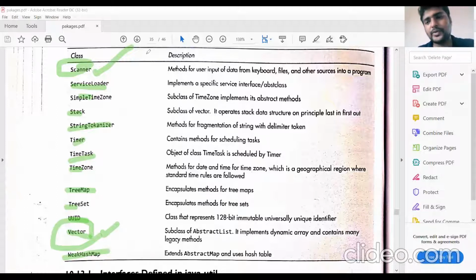Next one. A package is typically a collection of classes as well as interfaces also. So these are all the classes. Let us see what are the interfaces available in the util package. These are the interfaces available in the util package.